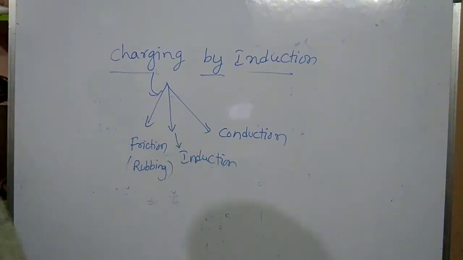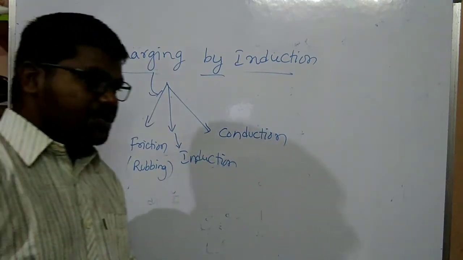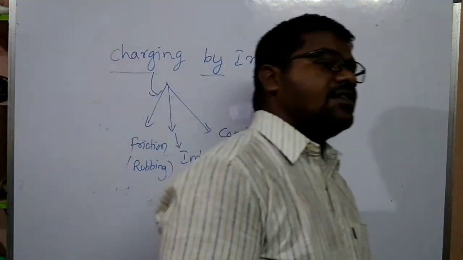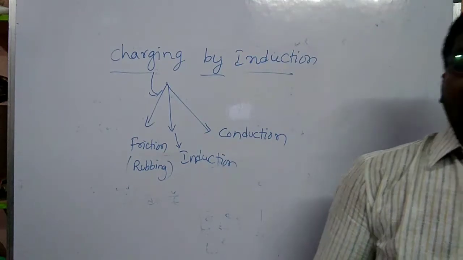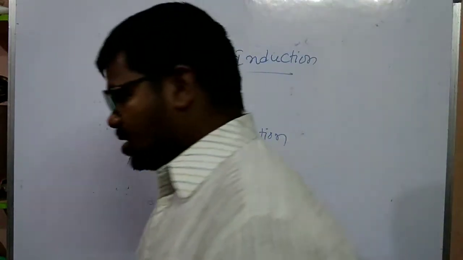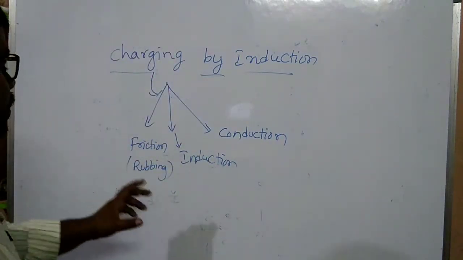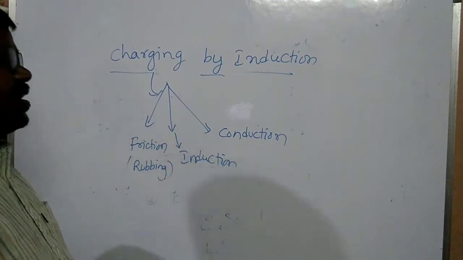So charging by induction. What is charging? Charging is the process, or phenomenon, in which the uncharged body becomes a charged body. Here charging is of three types: friction or rubbing, induction, and conduction.